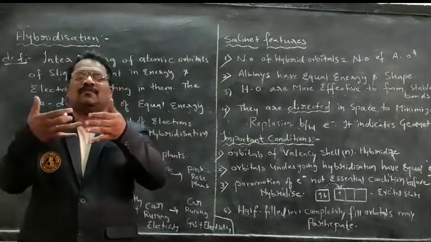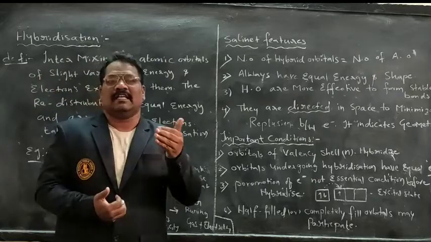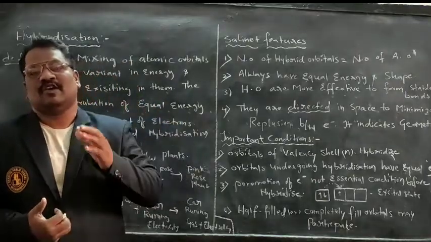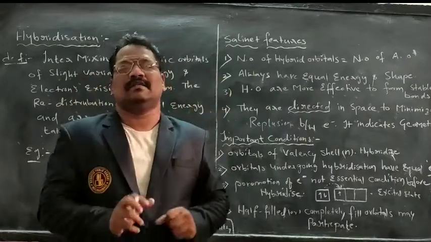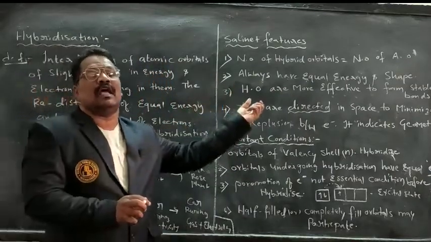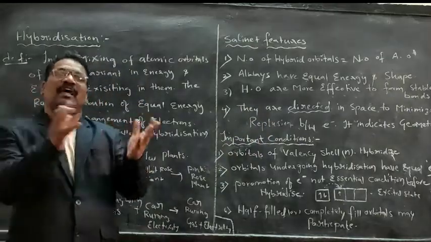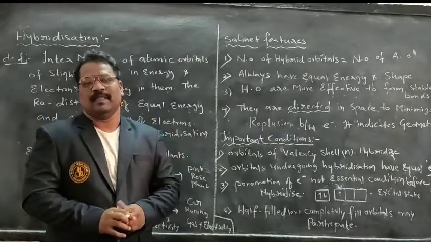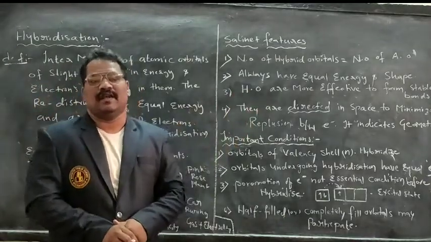The characteristics of the red rose plant as well as the white rose plant are attained by a new plant, and it gives a pink color rose. That is nothing but hybridization.